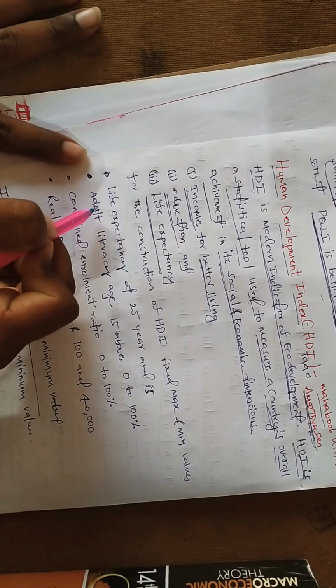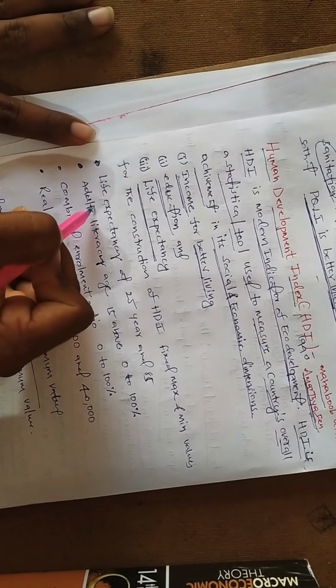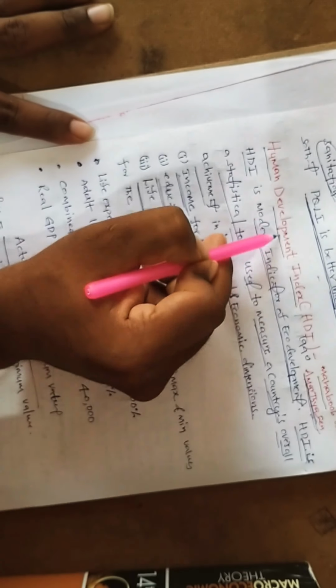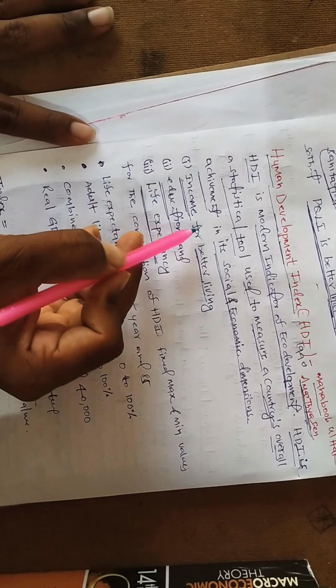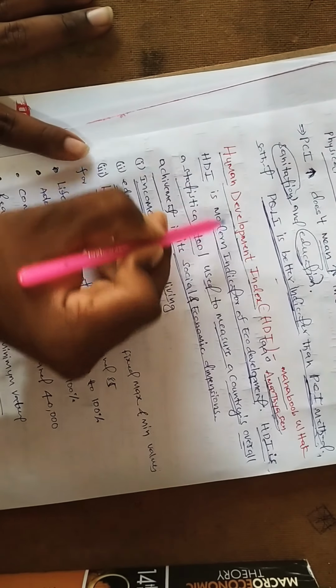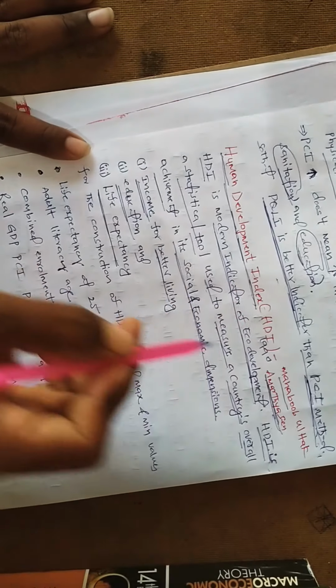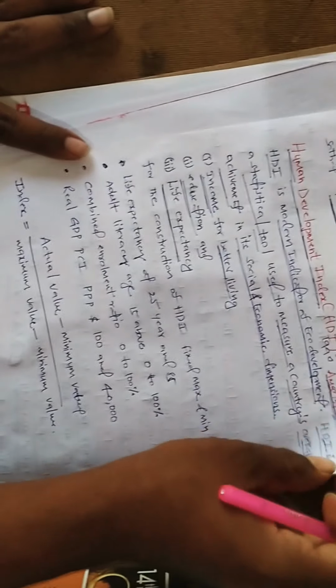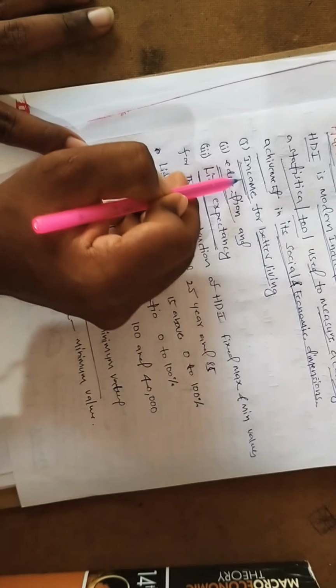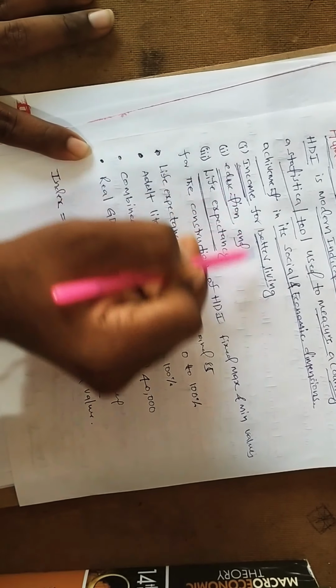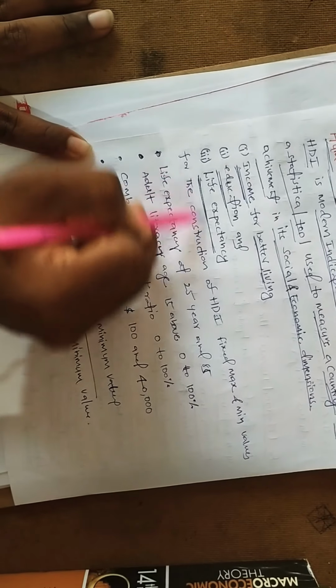Based on these three factors, the human development index can be calculated. So how can we measure the human development index? By using these factors: income for better living, education, and life expectancy.